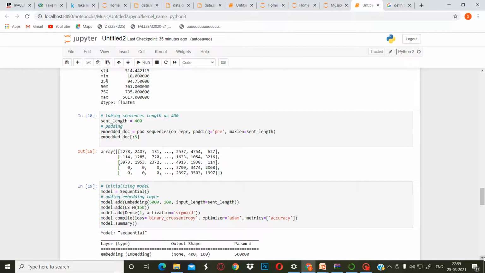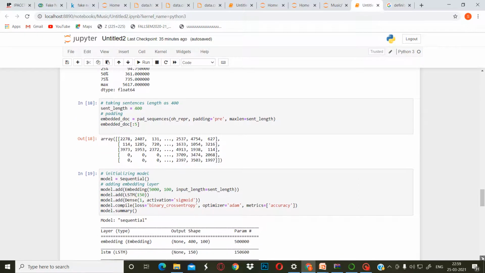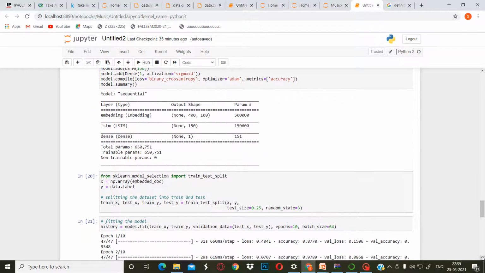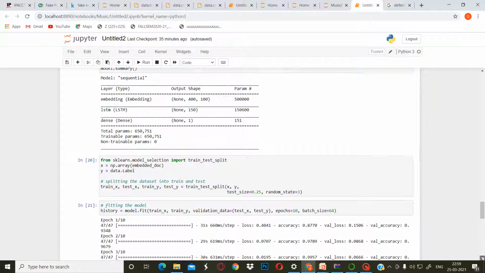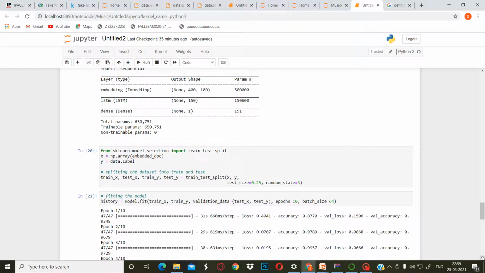Then we initialize the model equal to Sequential. Then we added the required embedding layer to it. Then we used different algorithms for testing and training. We tested and trained the model.